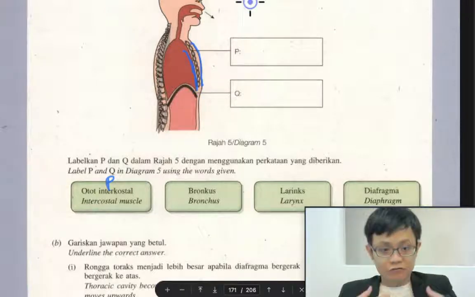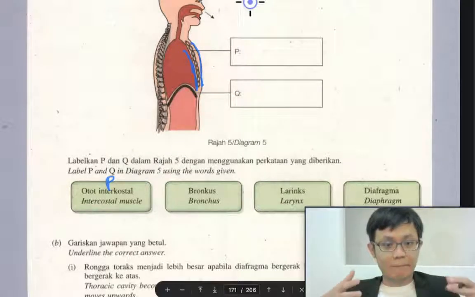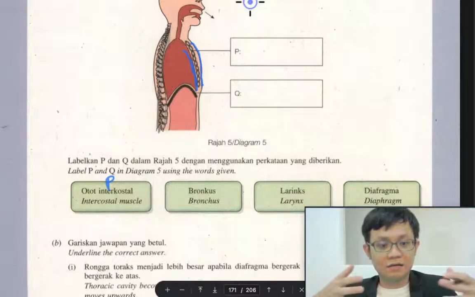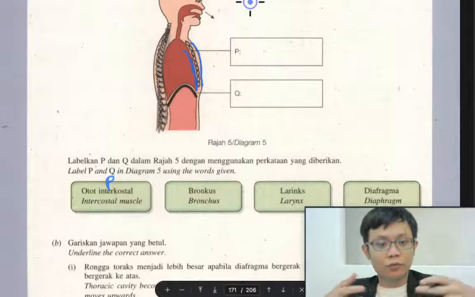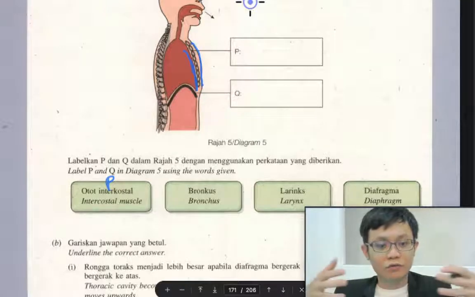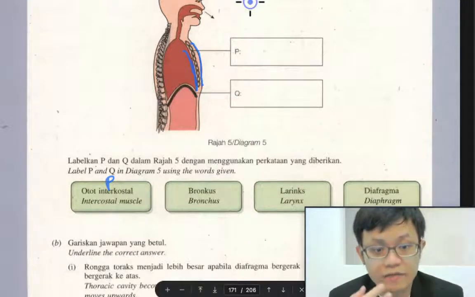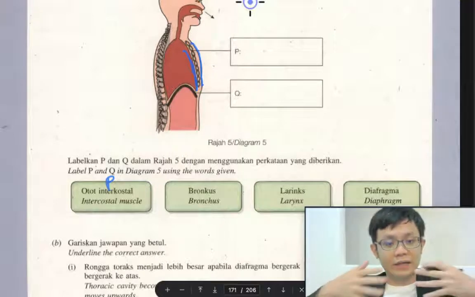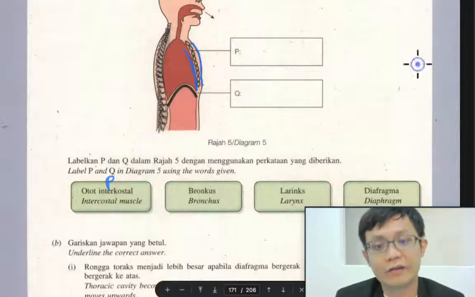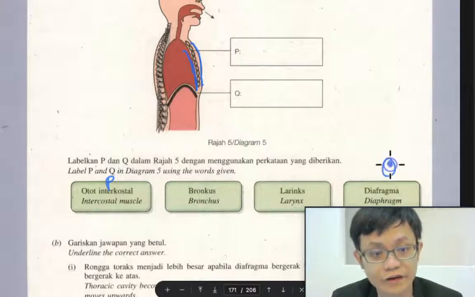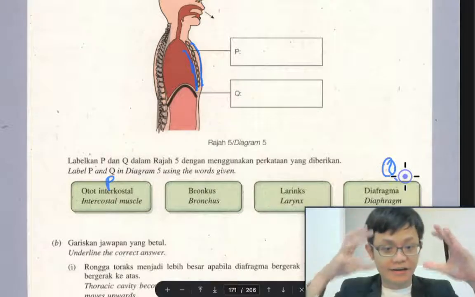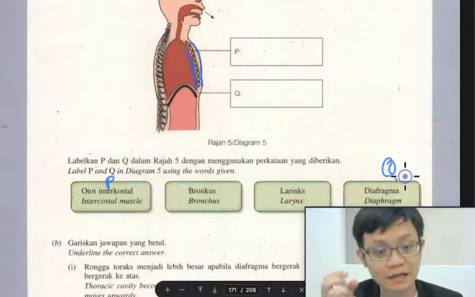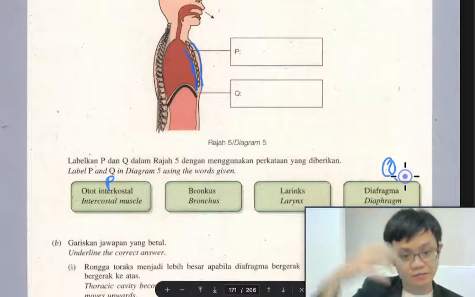So when the outer contracts, your chest becomes big. So you breathe in, then the muscle relaxes, pulls in. So you can breathe because of the muscle. If not, how do you make the chest big and small? And also Q will be the diaphragm. Your muscle goes up and down to bring the oxygen, correct or not?